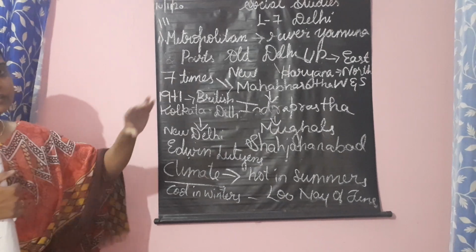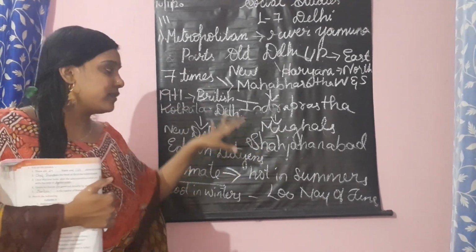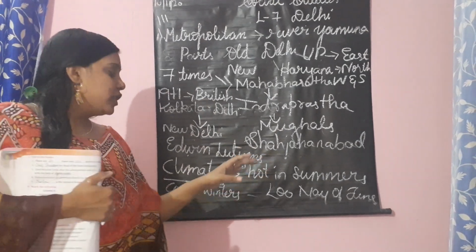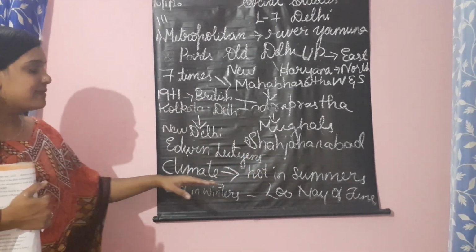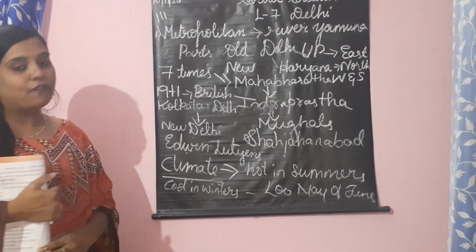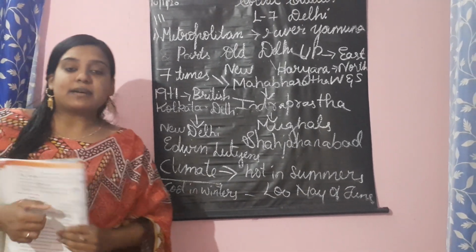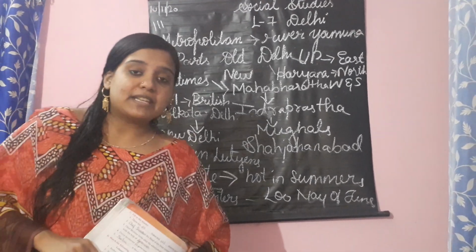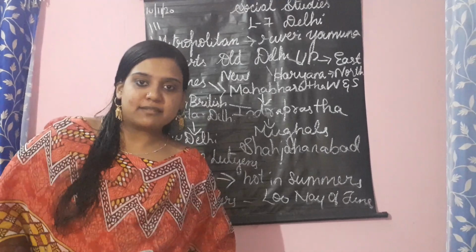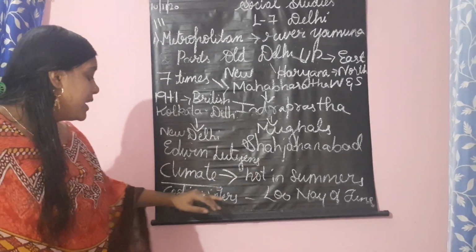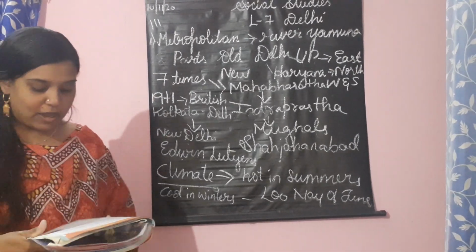This is the history of Delhi, how it started, what the surrounding locations were, and who gave the names. Now, if we come to the climate, Delhi is hot in summers and cold in winters. During summer, Delhi is very hot and can cross about 50 degrees. But in winters, it can go even to minus degrees.